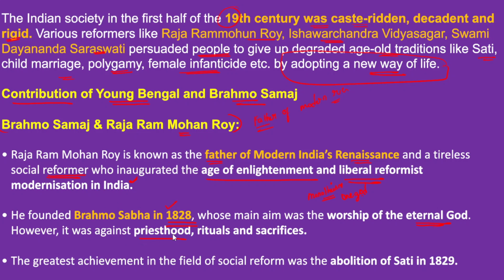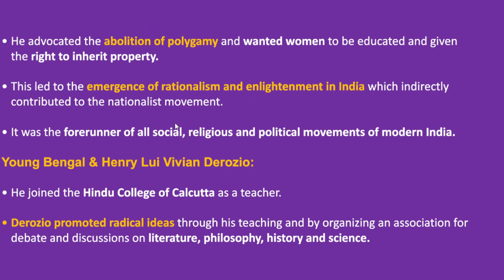However, it was against priesthood, rituals and other sacrifices. It strictly opposed these things. In this context, the greatest achievement in the field of social reform was the abolition of sati. We all know that abolition of sati took place when William Bentinck was the Governor General, because of the efforts of Raja Ram Mohan Roy. Apart from the above mentioned contributions, we need to talk about polygamy. He advocated for the abolition of polygamy.